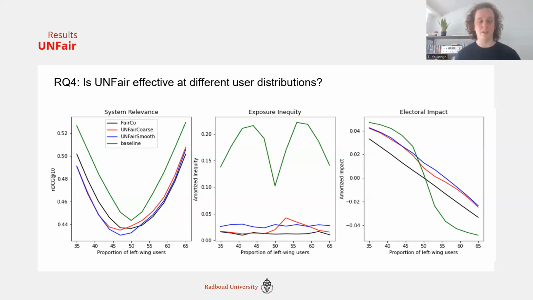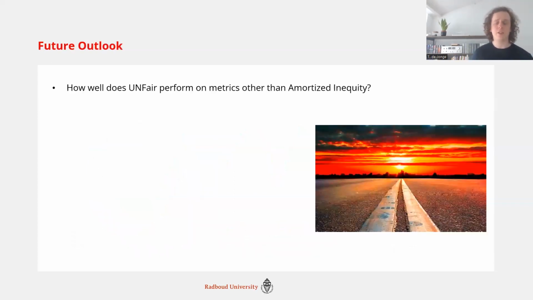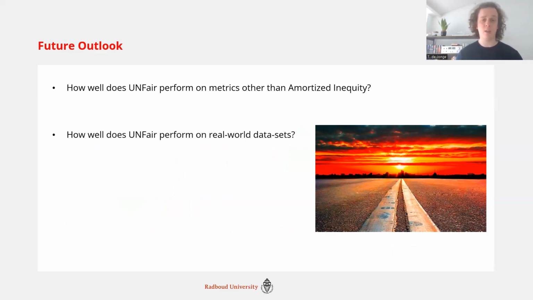So where can we go from here? To start, we are only looking at one metric here. We're only looking at amortized inequity. And while the method unfair uses is agnostic of the metric we use, it can theoretically perform on other metrics. The paper didn't allow for building this here. So a natural way to investigate is, can we do this on other metrics?